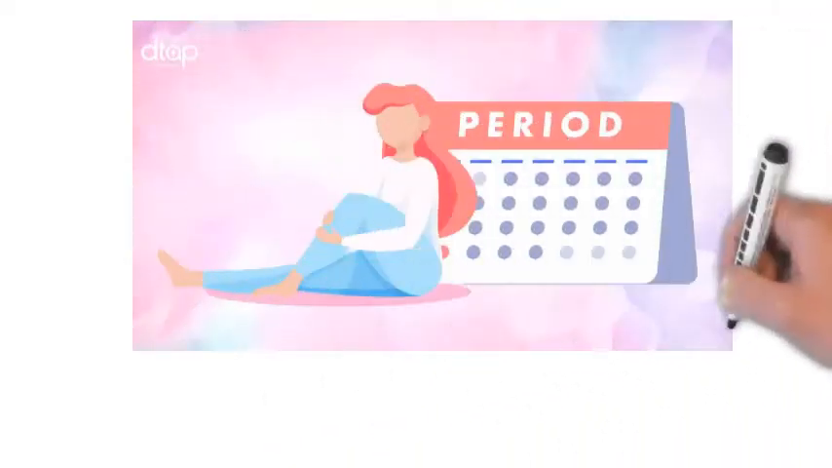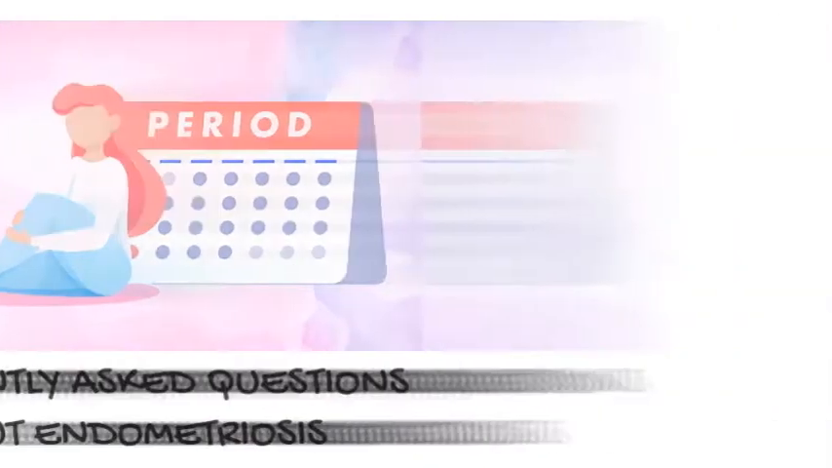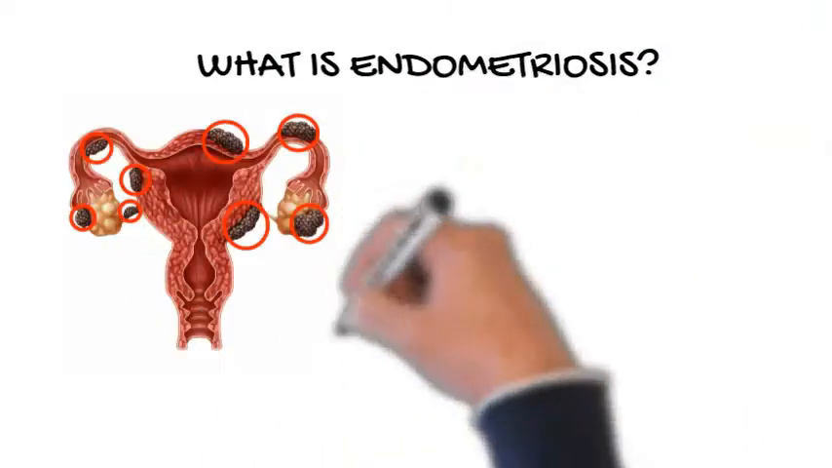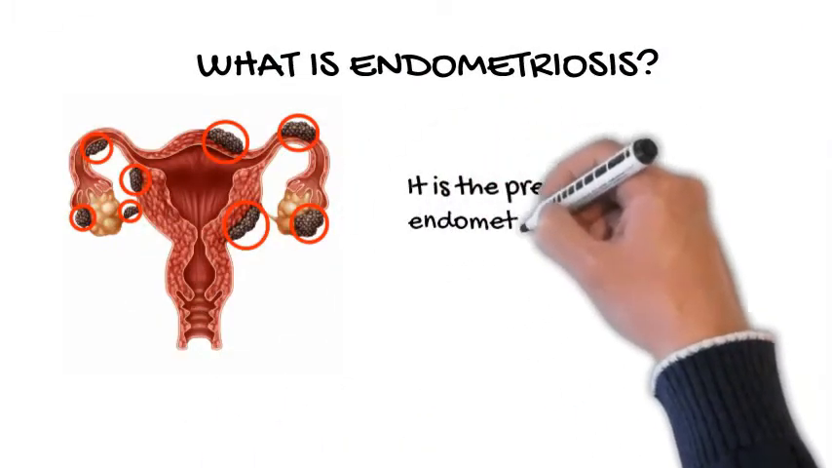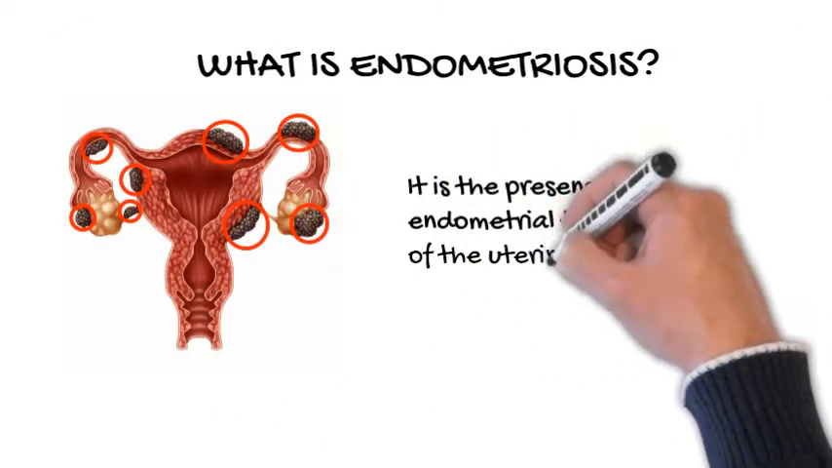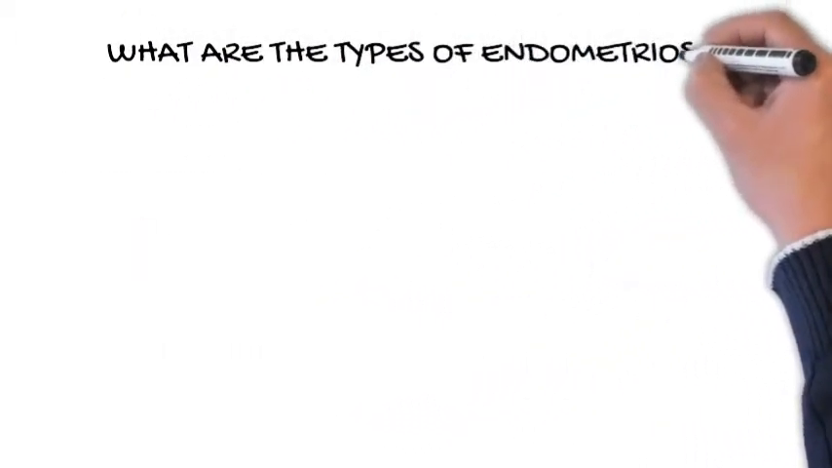Frequently asked questions about endometriosis. What is endometriosis? It is the presence of endometrial tissue outside of the uterine cavity. What are the types of endometriosis?